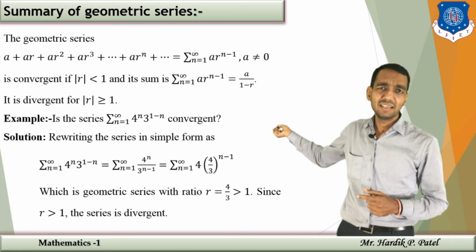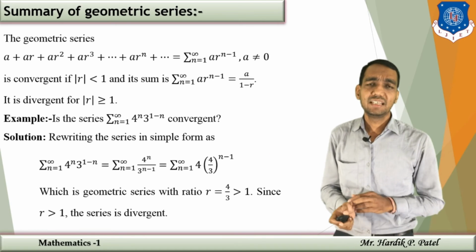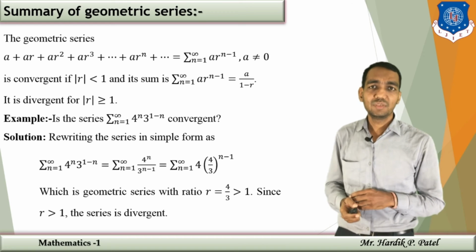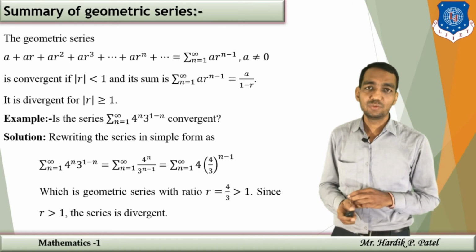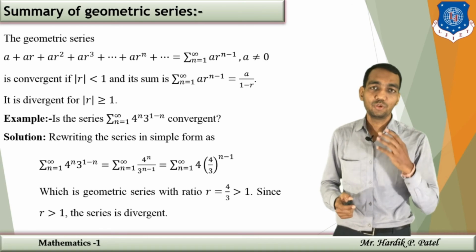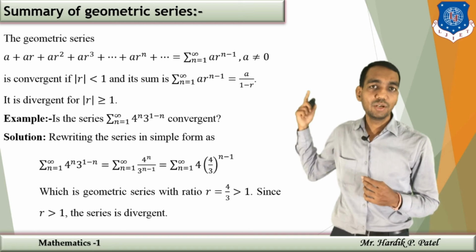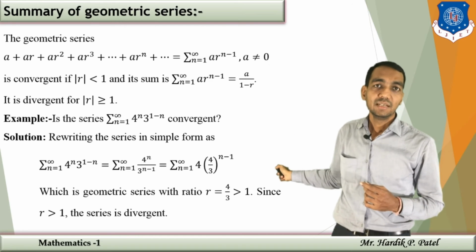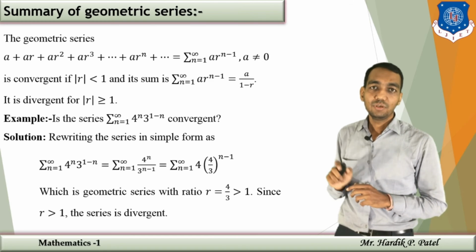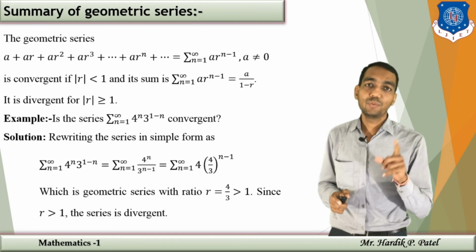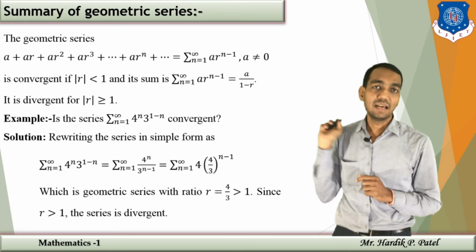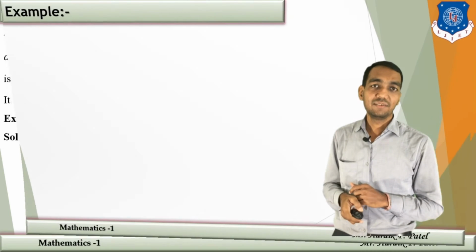Now we have one example. It is a simple example, sigma 4 raised to n into 3 raised to 1 minus n. Rewriting it in a simple form, that will give you sigma 4 raised to n upon 3 raised to n minus 1, and separating 4 from the numerator, that will give you 4 into 4 by 3 raised to n minus 1. So if you compare it with the original form, then a will be 4 and r will be 4 by 3. So r is 4 by 3, that means it is greater than 1. And if it is greater than 1, your series is divergent.